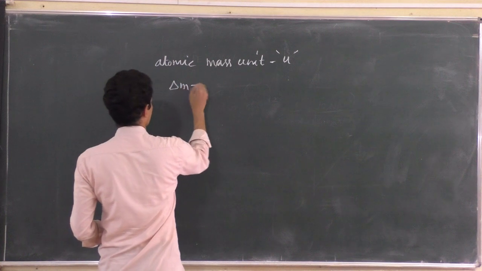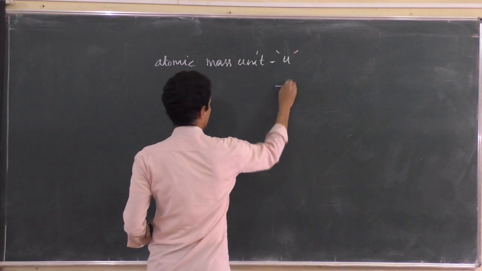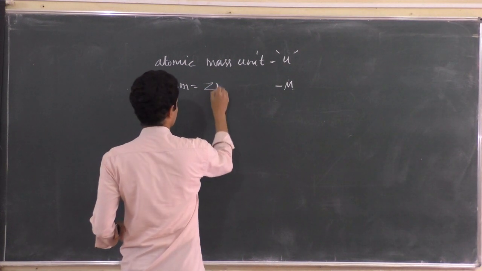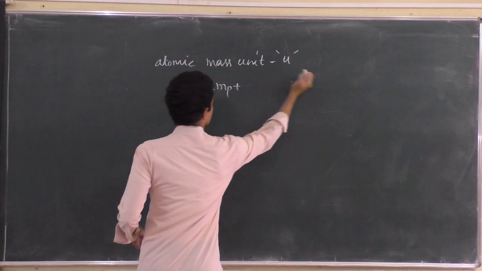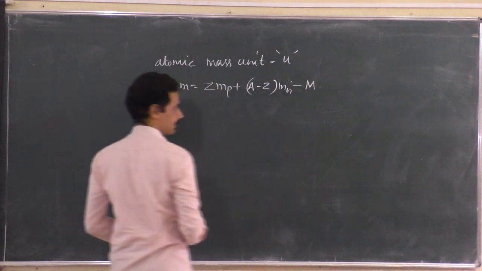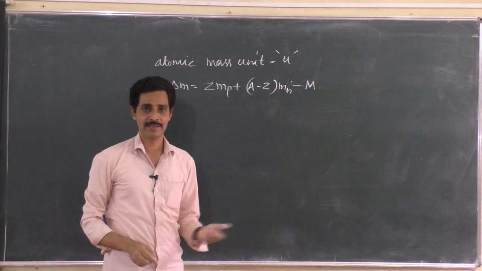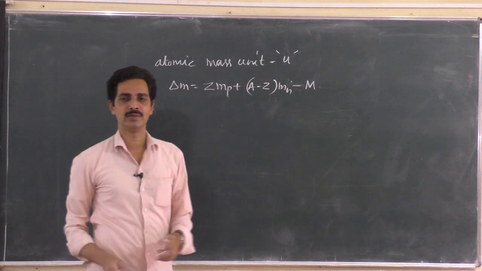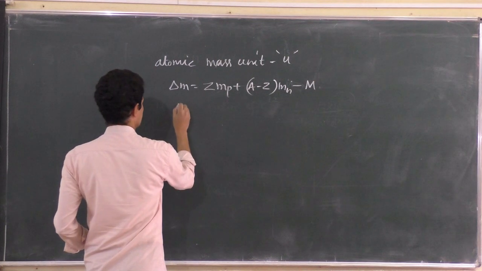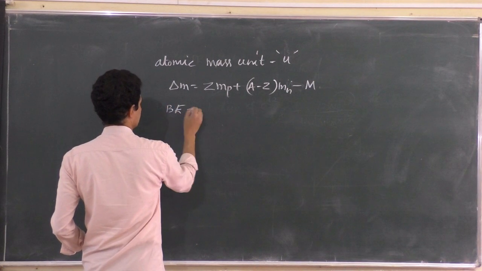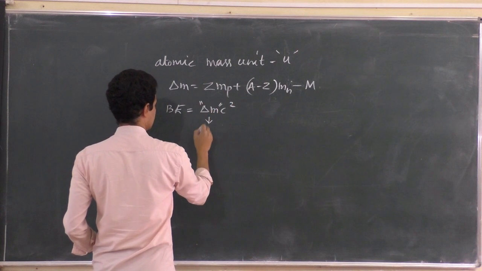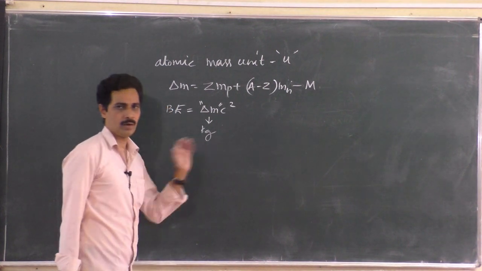So what is mass defect? Mass defect is the difference between the mass of the individual protons and neutrons and the mass of the actual nucleus: Z times the mass of a proton plus (A minus Z) times the mass of each neutron, minus the mass of the nucleus. That is mass defect. If mass defect is given in kg, directly convert it into binding energy using E equals mc square. So the binding energy is equal to delta m into c square, provided delta m is in kg.